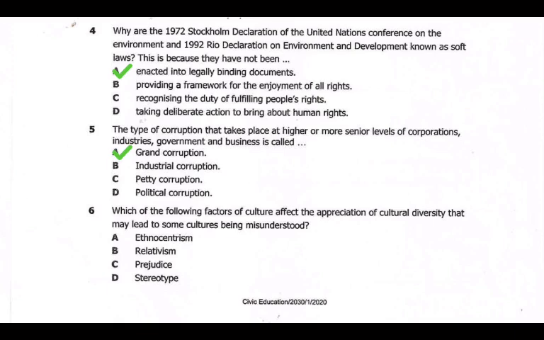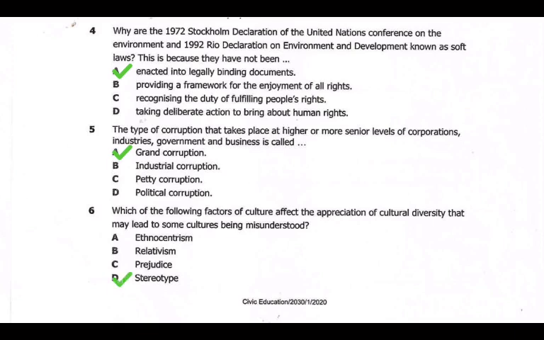So here we have misunderstanding. Our misunderstanding there is pointing to stereotyping. But when you're treating one culture to be better than the other, then it's relativism. Okay, if you have any suggestions, you can put them in the comments on the answer, so that we share the knowledge that we have. D is one of the answers.